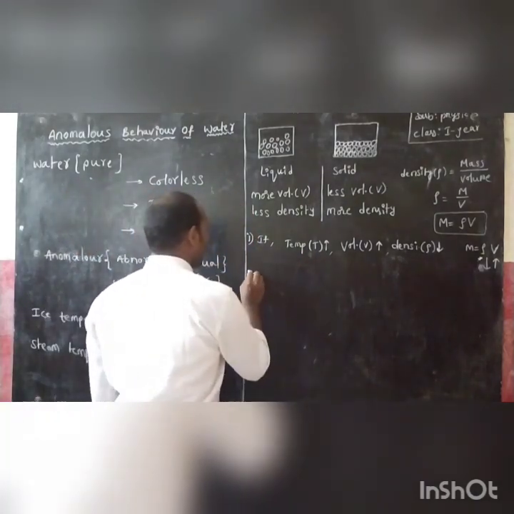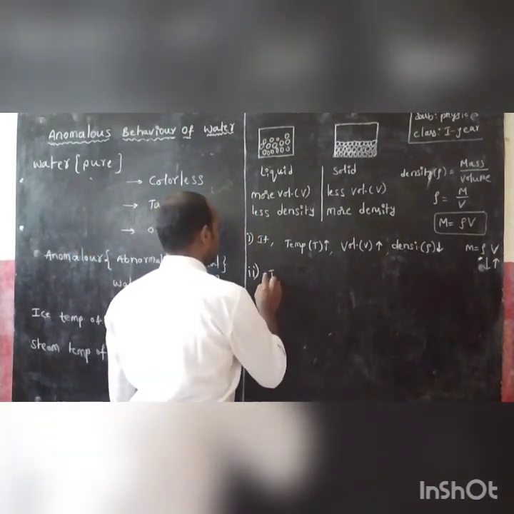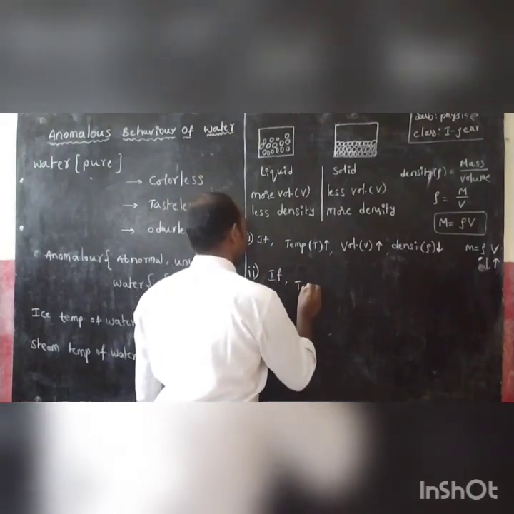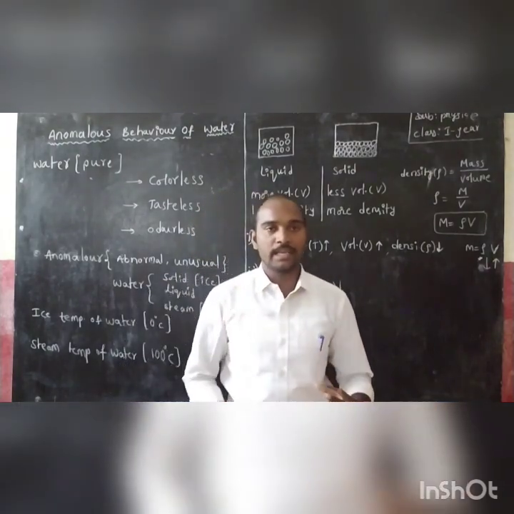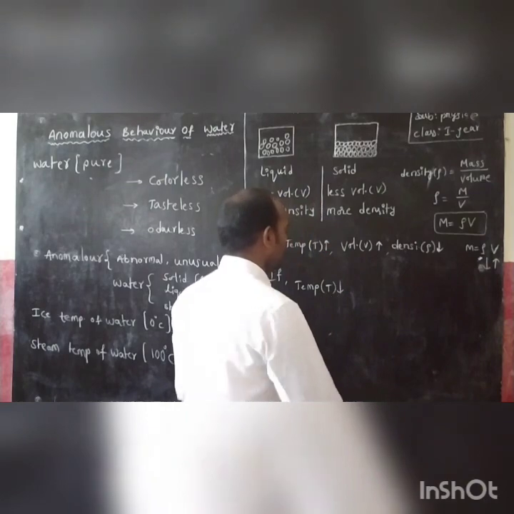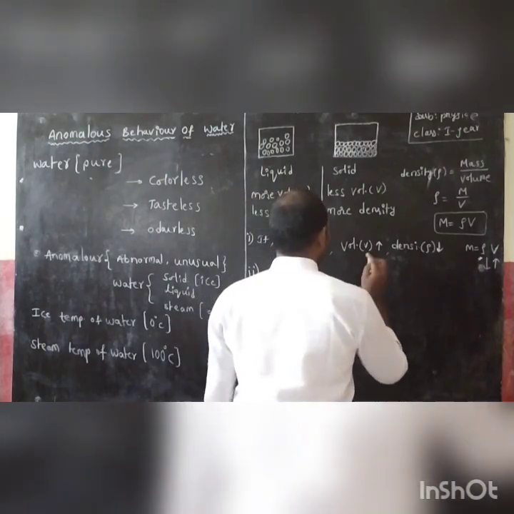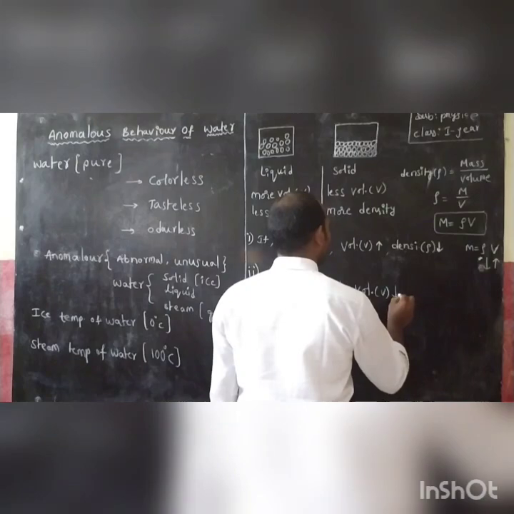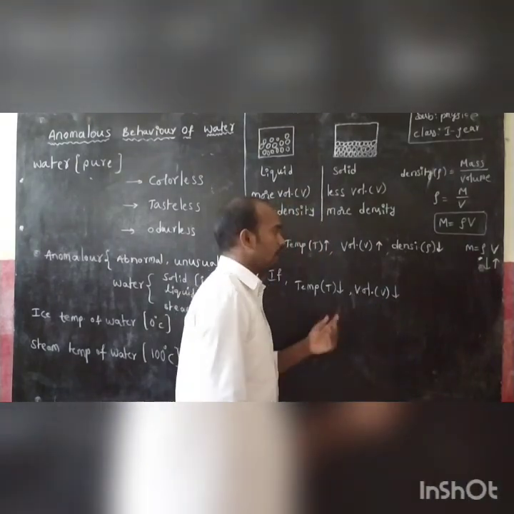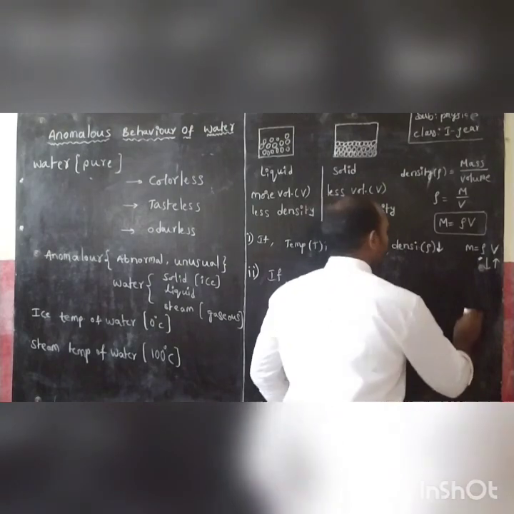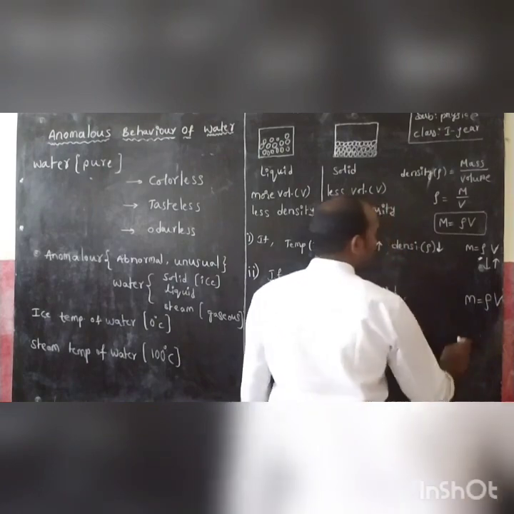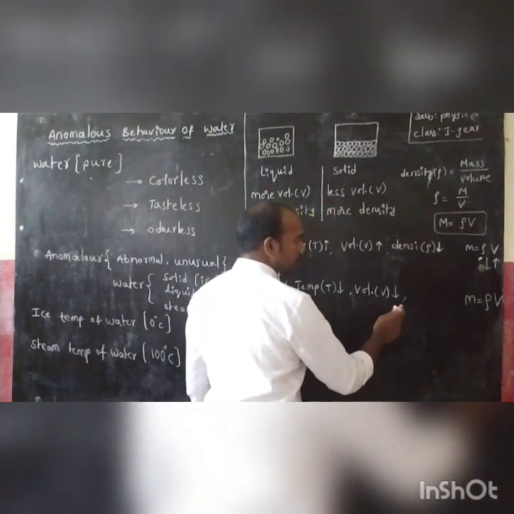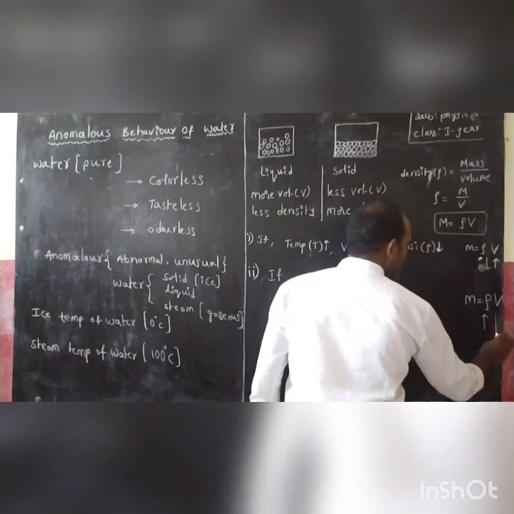Likewise, the second point: if temperature decreases, the body will contract, which means volume decreases. If volume decreases, density must increase, because they are in opposite directions.